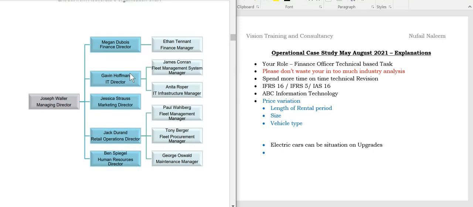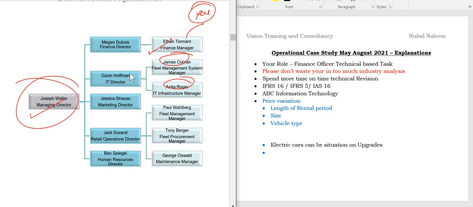And students, this is the organization structure Joseph is managing, and this is how it works out. If you see your finance department, Ethan is there, so you will be here, below Ethan, so just keep that in mind, students. And James Conran, Anita Rupert, Paul Wahlberg, Tony Berger, George Oswald. If you observe, all these aspects are very, very clear for the class.